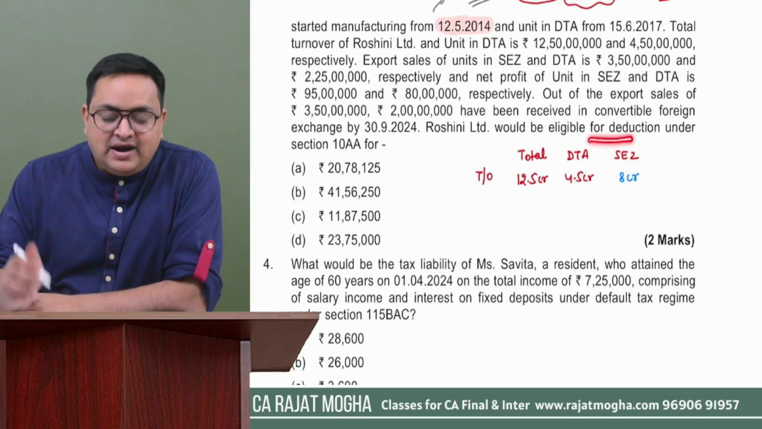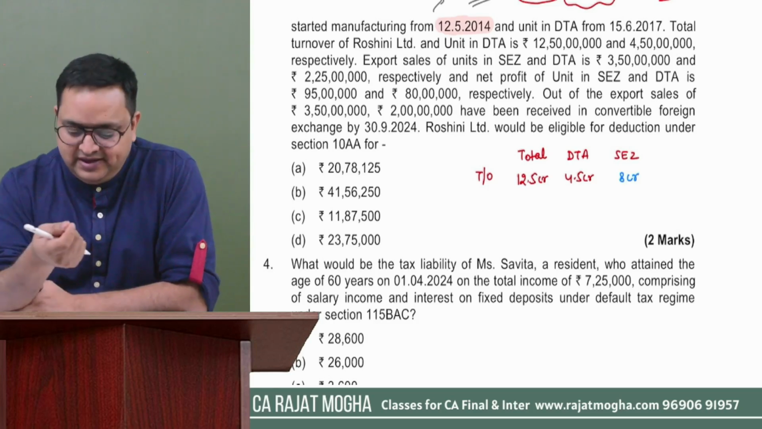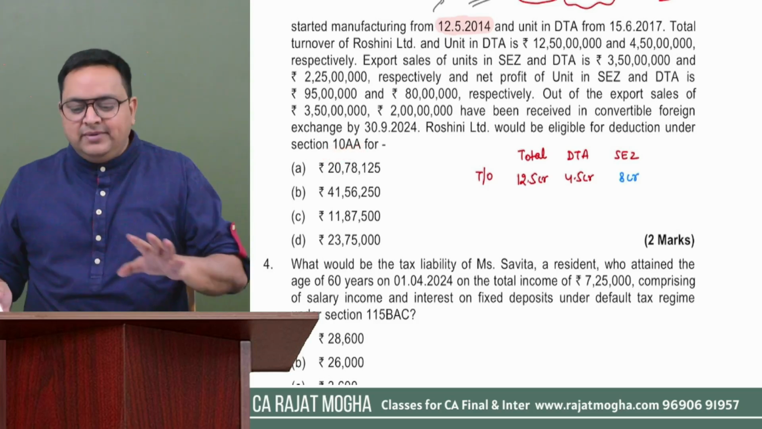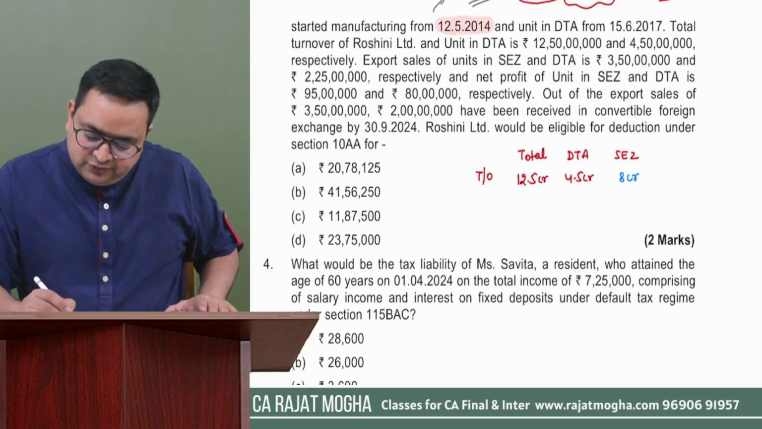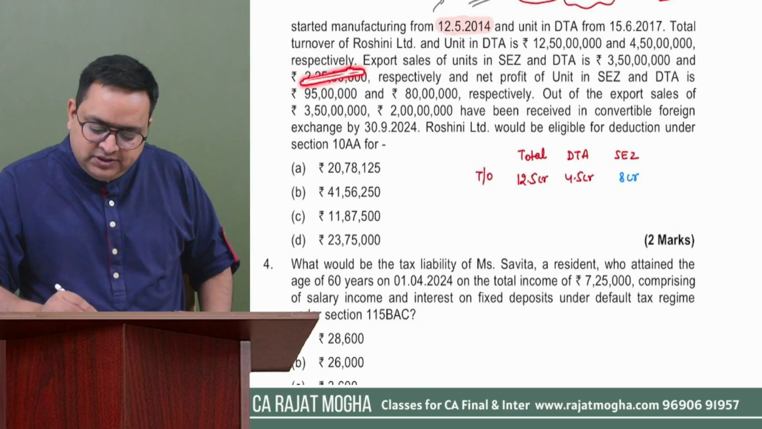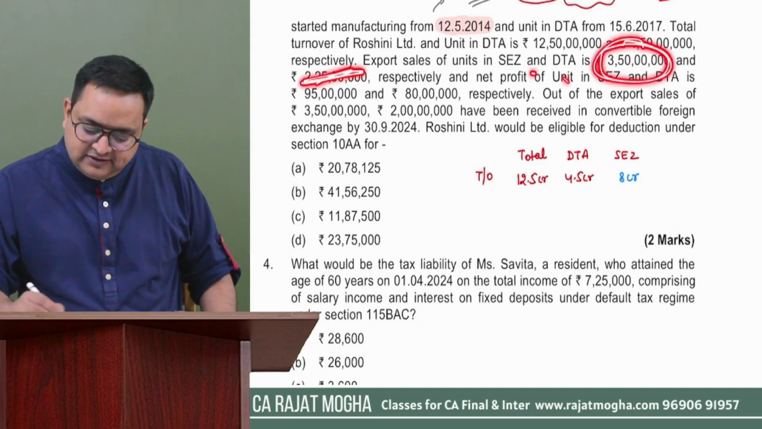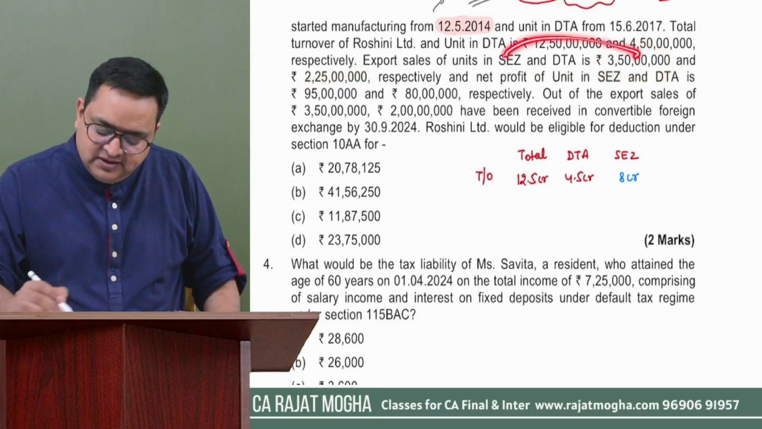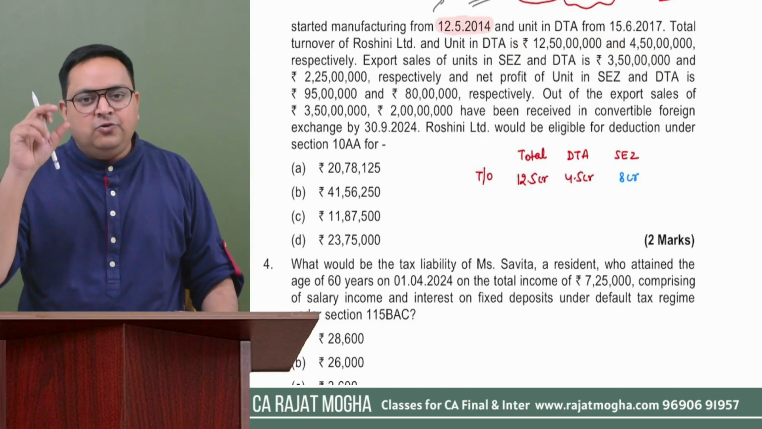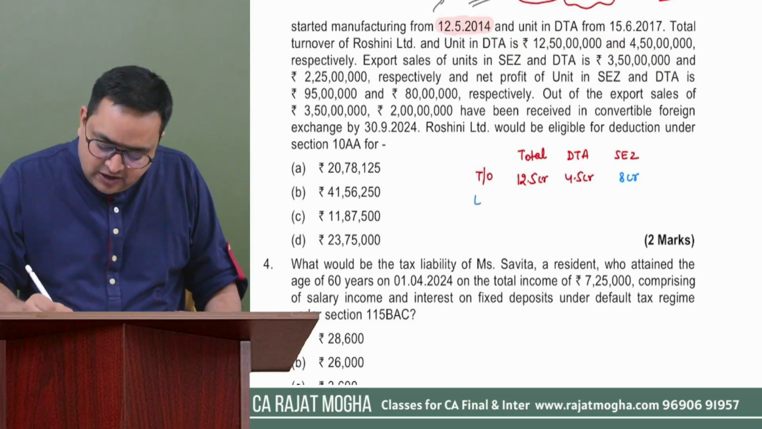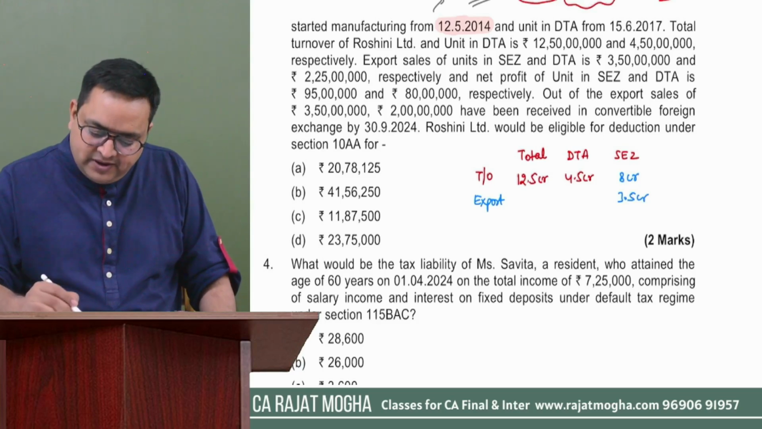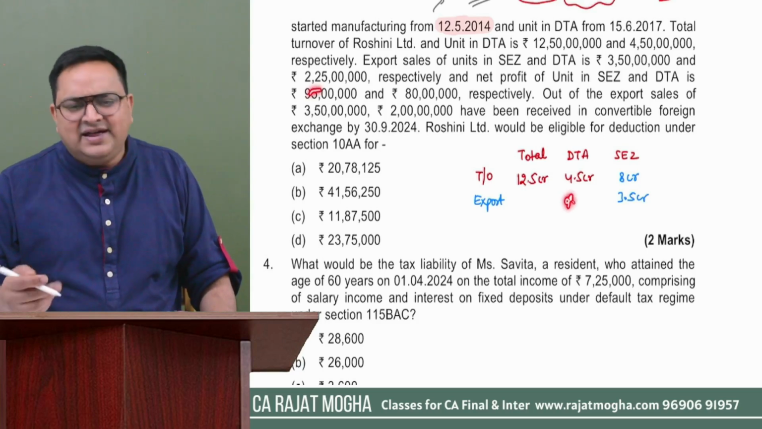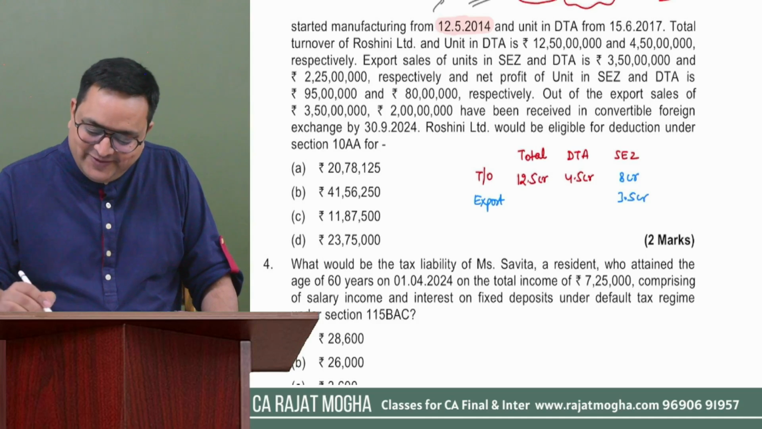So first of all understand what the question is demanding from you. Here the question is asking about the deduction of 10AA. So I am least bothered with DTA figures. I am only concerned with SEZ figures. So export sales of DTA, I am least bothered. I need to consider the export sales of SEZ unit, which is 3.5 crores. The total turnover was 8 crore, but how much was related to export? It was 3.5 crores for SEZ. I can write 2.25 crore over here also, but that is simply a waste of time, so I'm not writing it.